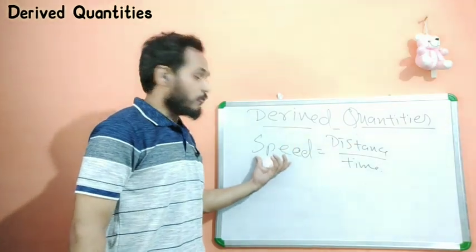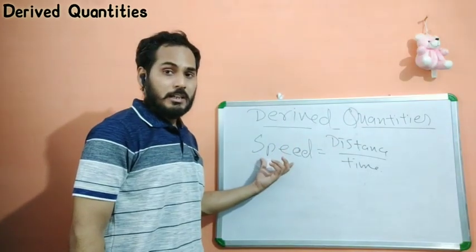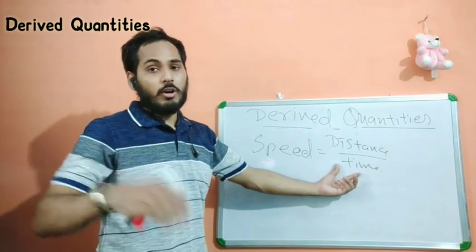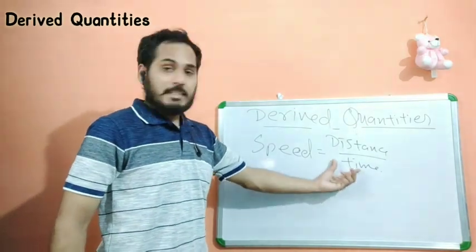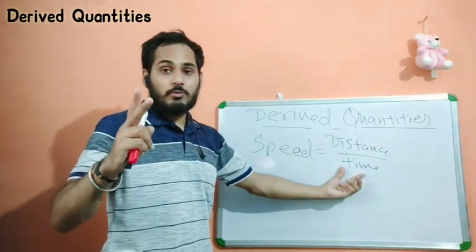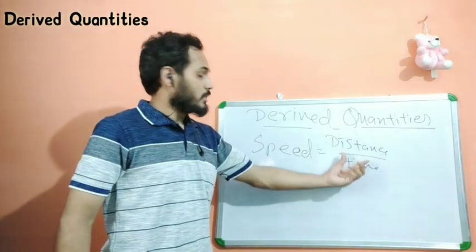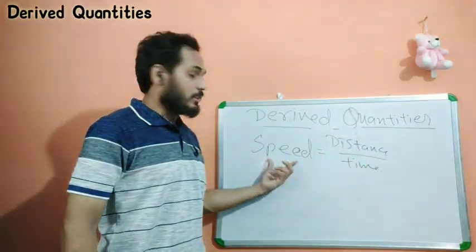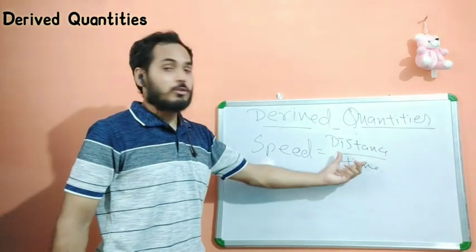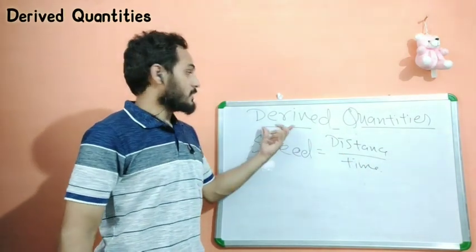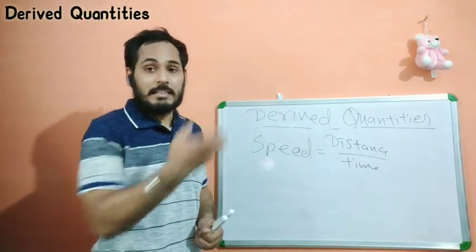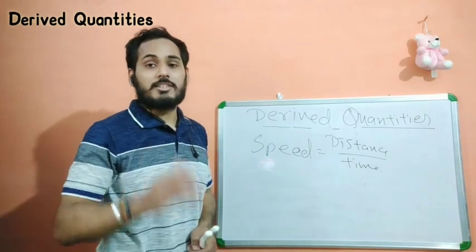So the speed is a physical quantity which depends upon distance and time, whether by multiplication or division. You can see that speed depends upon two or more than two physical quantities. So the quantities which depend upon two or more than two physical quantities are known as derived quantities.